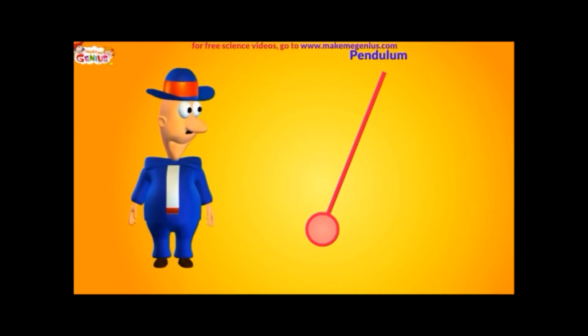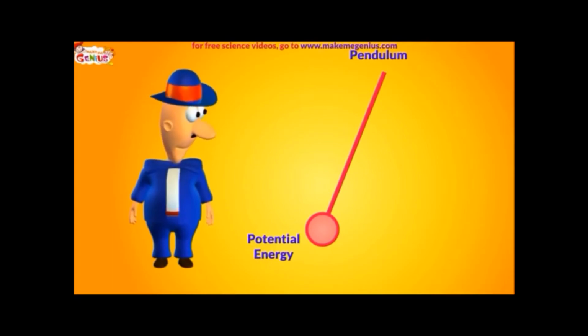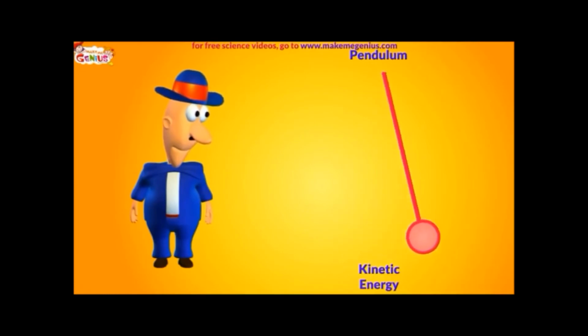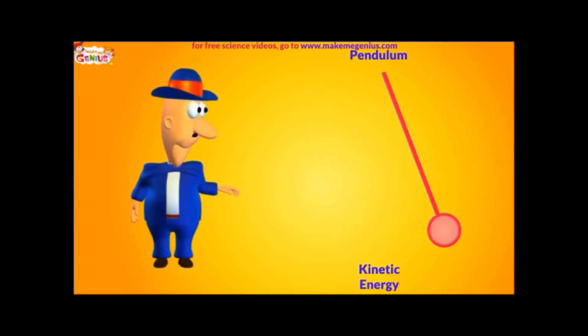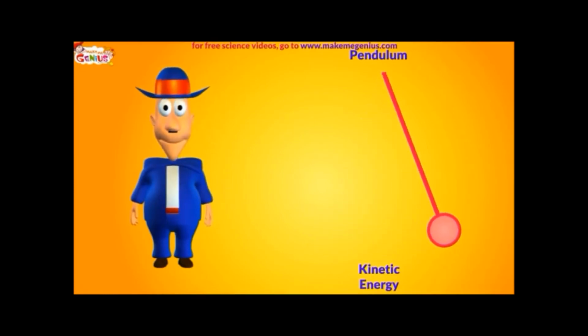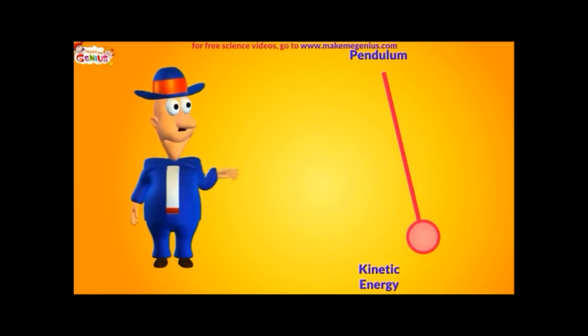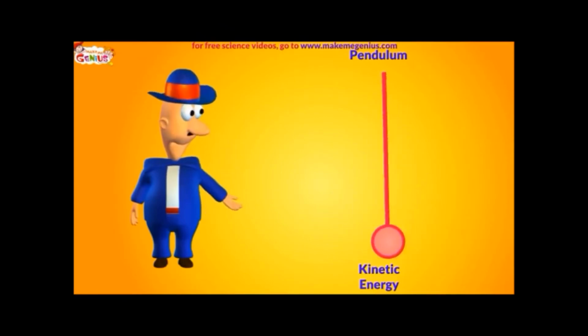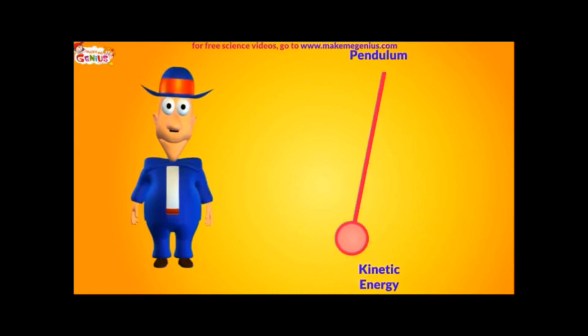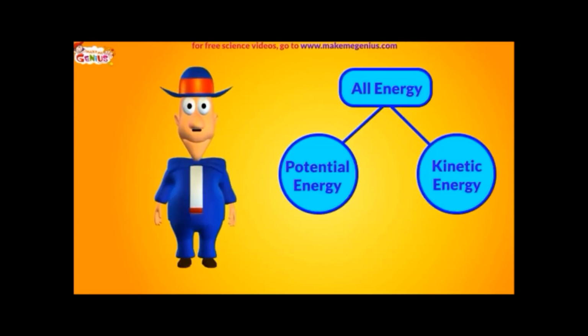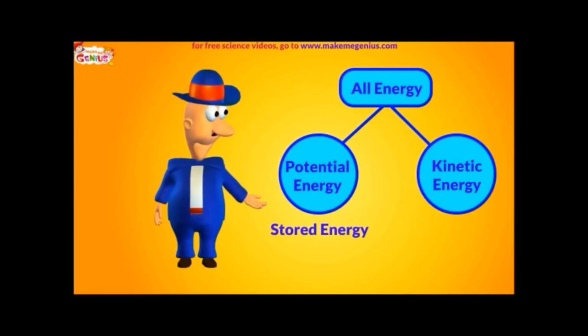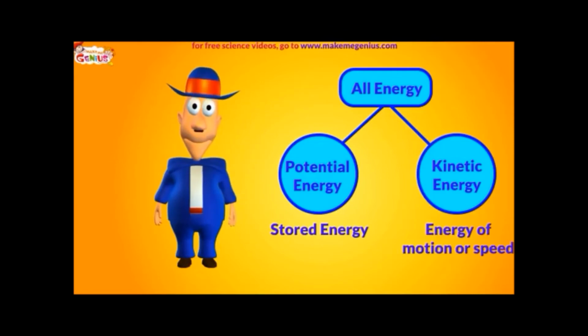Now look at this pendulum. It shows a clear example of potential and kinetic energy. If you hold the pendulum on one side, it has potential energy. But as you release it, the potential energy gets converted to kinetic energy. So, stored energy and motion energy. Remember, potential energy is stored energy in the object, whereas kinetic energy is energy of motion.